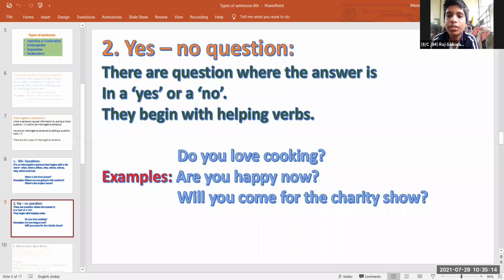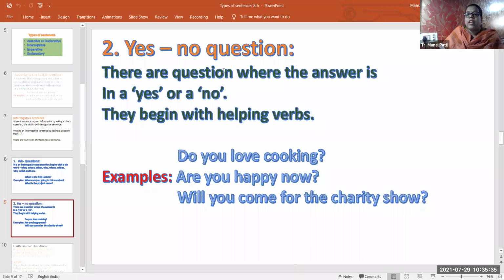Yes, no question. There are questions where the answer is a yes or a no. They begin with helping verbs. Example: Do you love cooking? Are you happy now? Will you come for the charity show? Okay, thank you. Mute yourself.